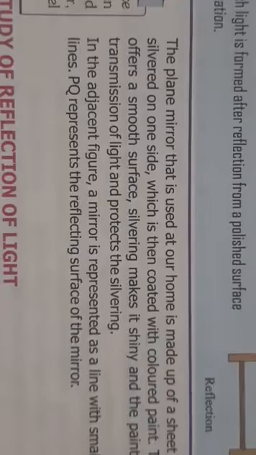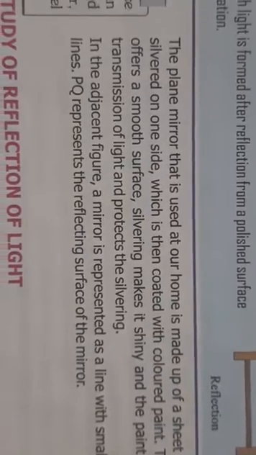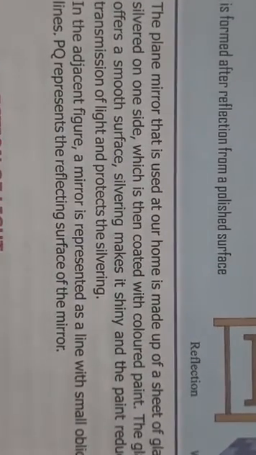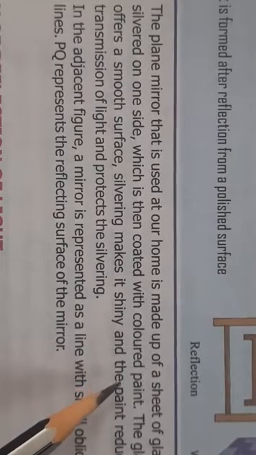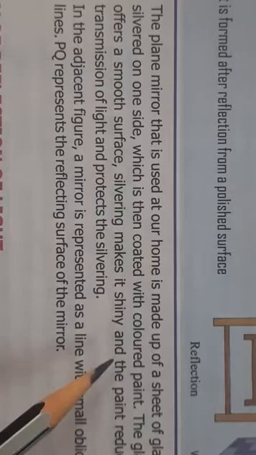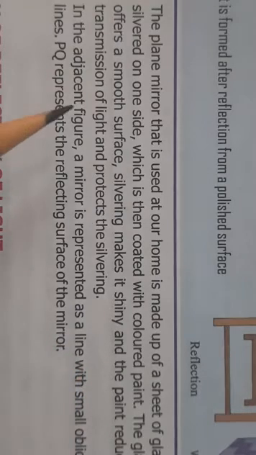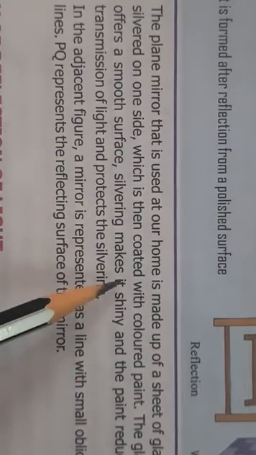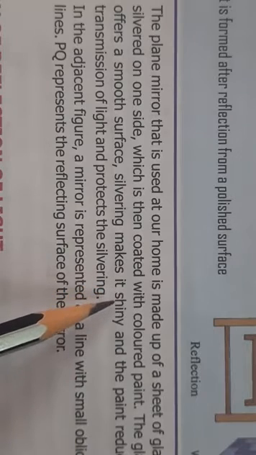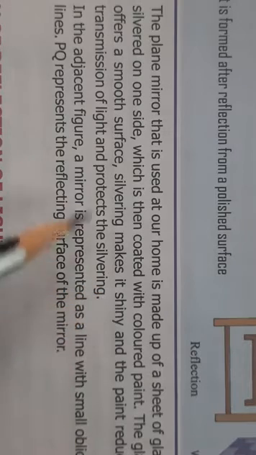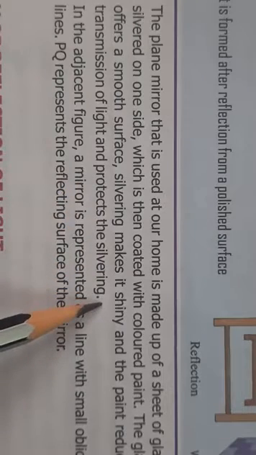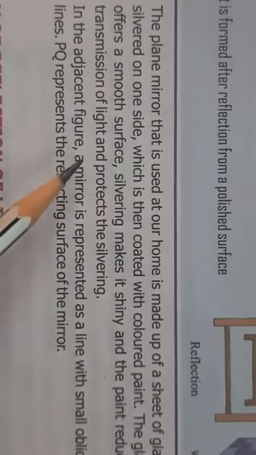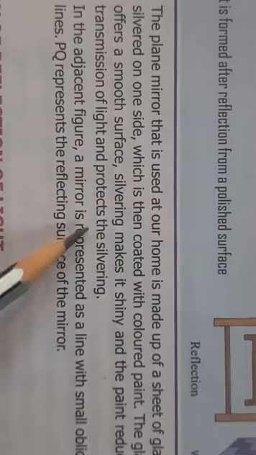Then here the plane mirror that is used at our homes is made up of a sheet of glass. The mirror that we use at home is made up of a sheet of glass which is silvered on one side, which is then coated with colored paint. So what does the glass do? The glass offers a smooth surface and silvering makes it shiny, and the paint reduces the transmission of light and protects the silvering.